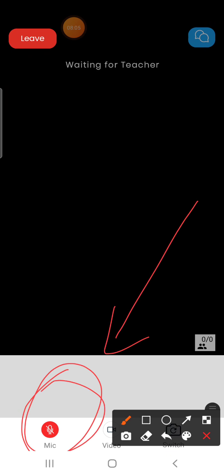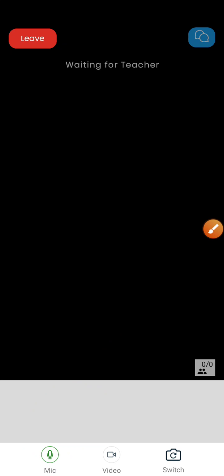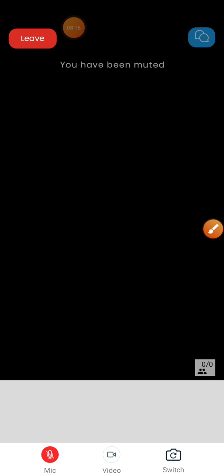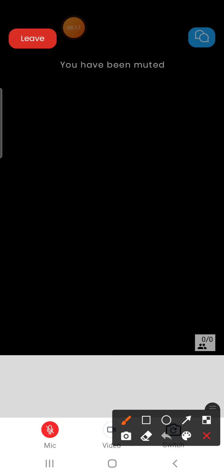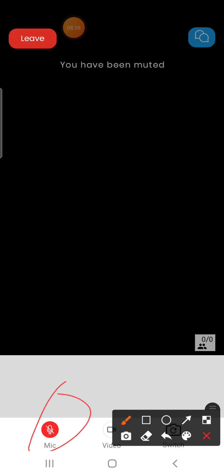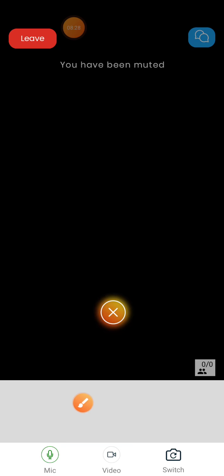And how the sound will come, you can check this mic box. Okay, if it is red, that mic is off, and if it is green, your mic is on, like this. So whenever your class is going on here, you need to press it, and it must be in the red portion. Okay, it must be in red. When you need to speak anything during your class, you just need to press this button, and it will become blue, sorry, green. Okay, now you can say anything to your teacher.